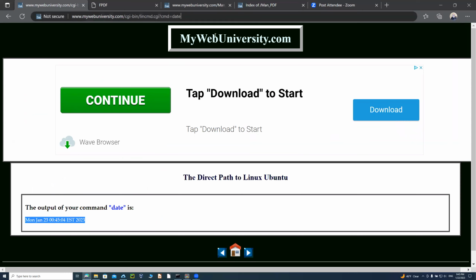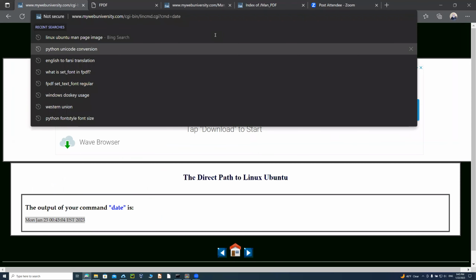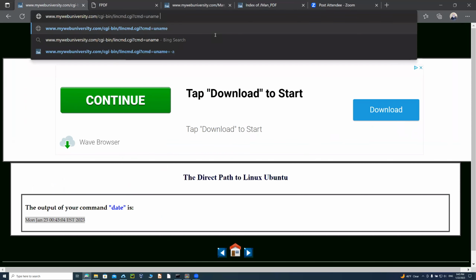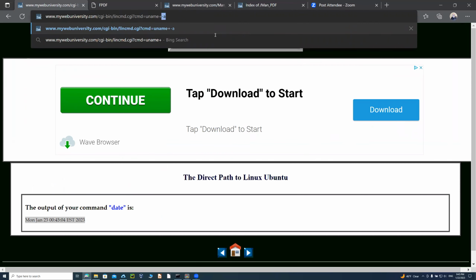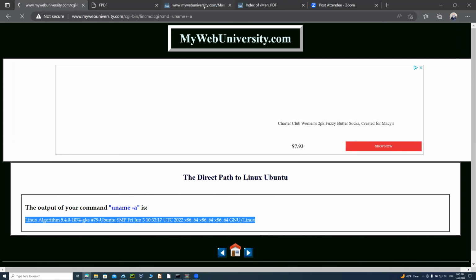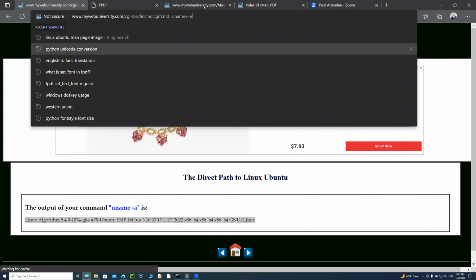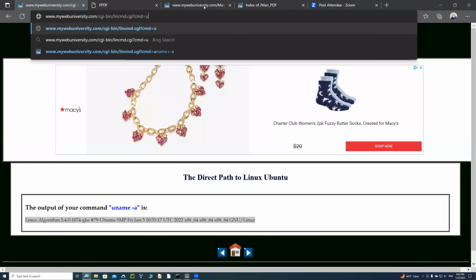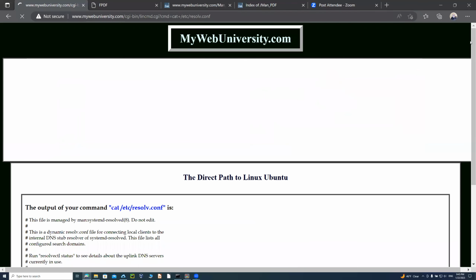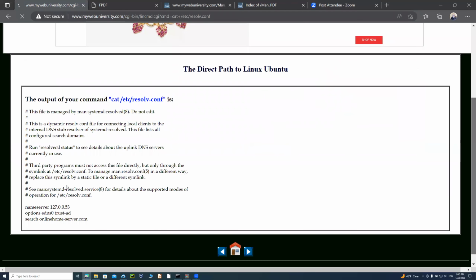So if you say, for example, uname plus -a for all of the uname parameters on this Linux Ubuntu. If you say, go ahead and show me cat plus, let's say the etc resolv.conf file, and I have allowed you this option, then you can run it.